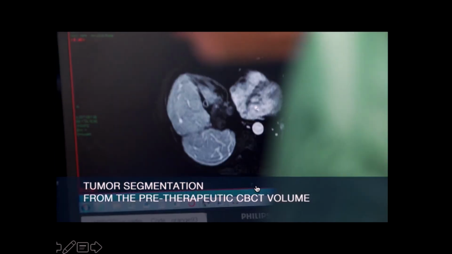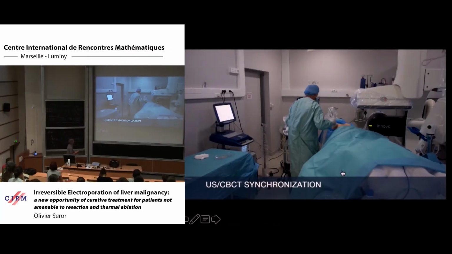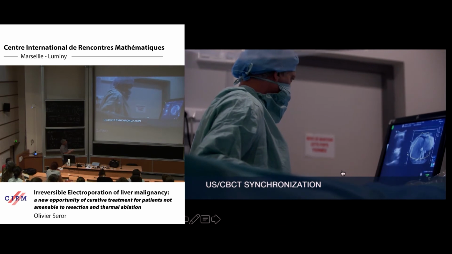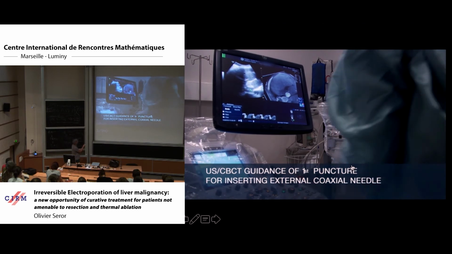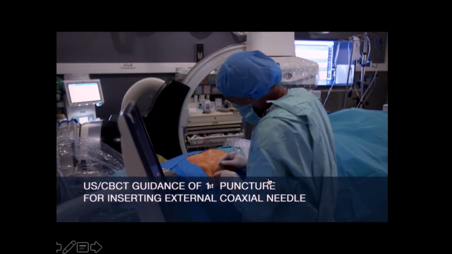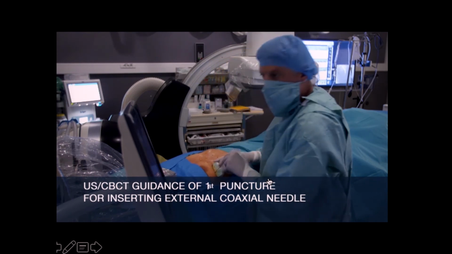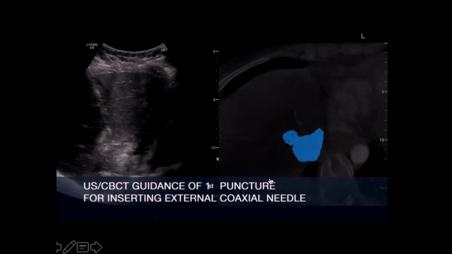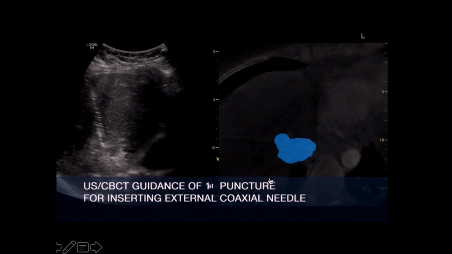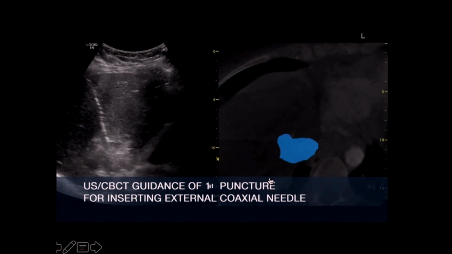So I check that the positioning of area is correct, okay? And then I'm able also to load all this 3D data on my ultrasound machine to co-register. You see, this is ultrasound image, and here this is the volume of CBCT scan completely synchronizing during the procedure. So I will use this ultrasound combined with CBCT acquisition and also fluoroscopic guidance to insert this probe.